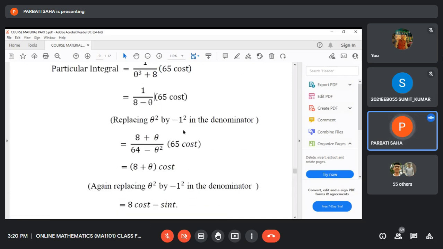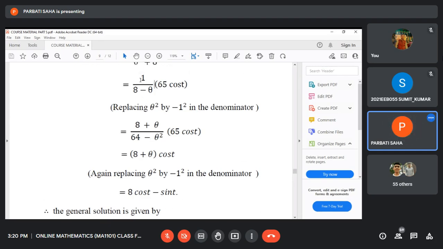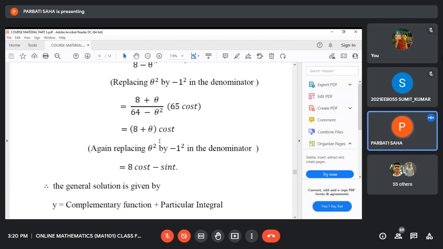So we multiply both numerator and denominator by 8 plus theta to obtain the denominator as a function of theta square. The denominator becomes 64 minus theta square. Now theta square is replaced by minus 1, and so it becomes 64 plus 1, that is 65.